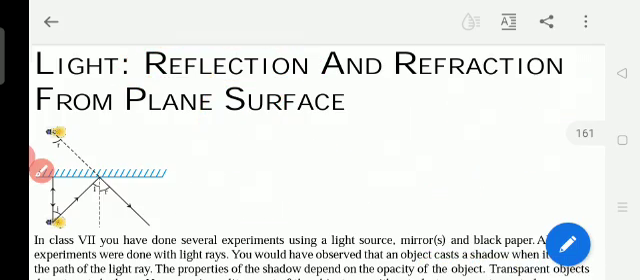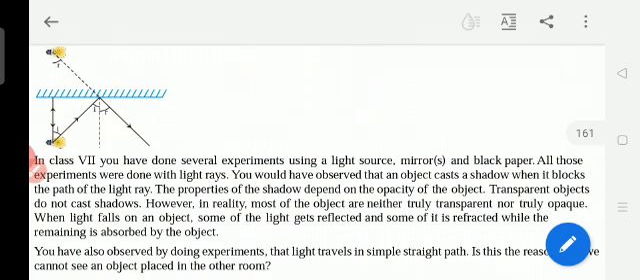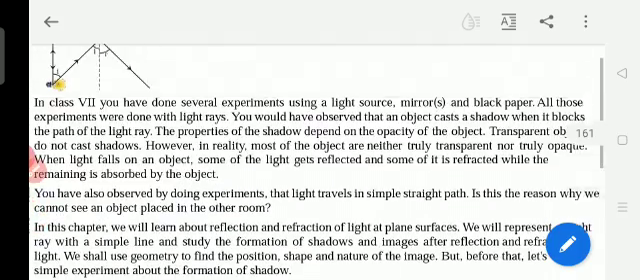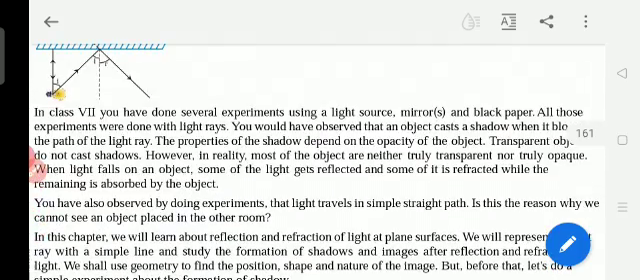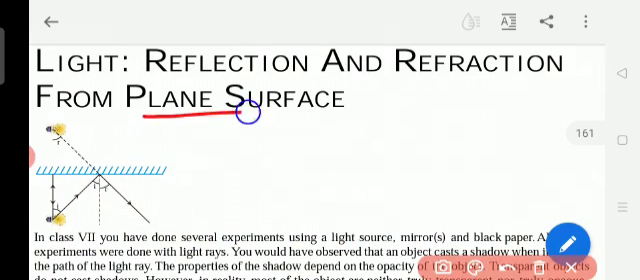Okay. So, I think already this lesson you studied in class 8th and 7th, some introduction. I know very well because I am teaching class 7th and 8th also. Both the classes have this lesson. So, in class 7th, you have done several experiments using a light source, mirror and black paper. Sorry, one more thing I want to say, plane surface.